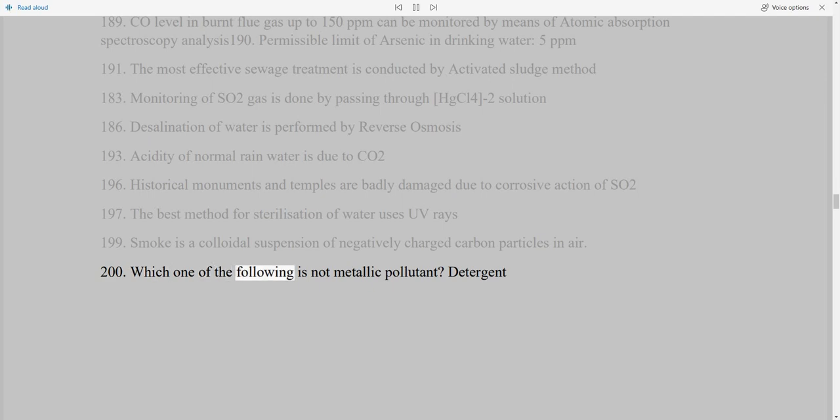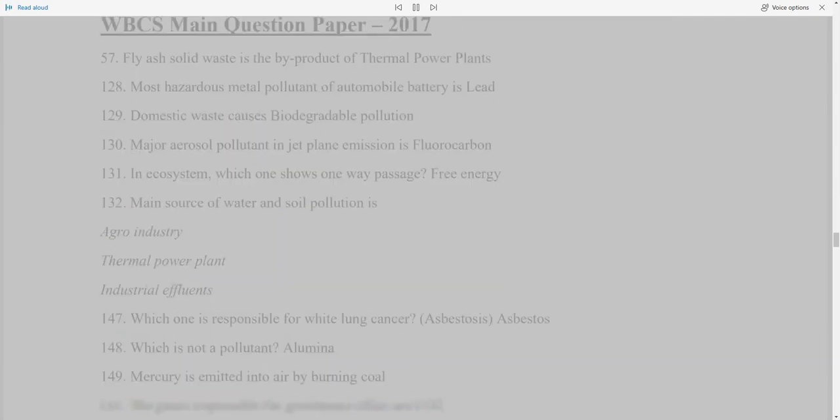200. Which one of the following is not a metallic pollutant? Detergent. WBCS main question paper, 2017-57. Fly ash solid waste is the byproduct of thermal power plants, 128. Most hazardous metal pollutant of automobile battery is lead, 129.